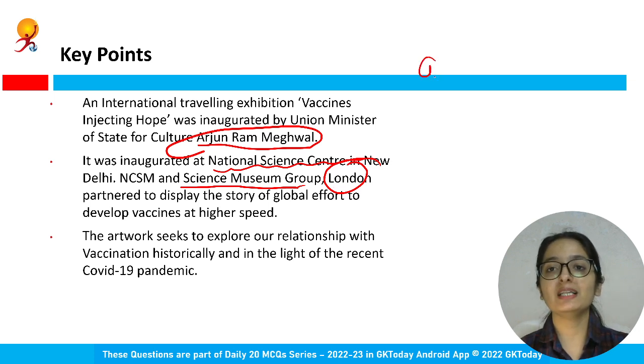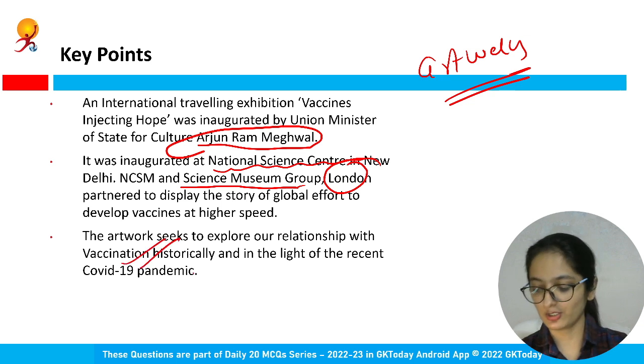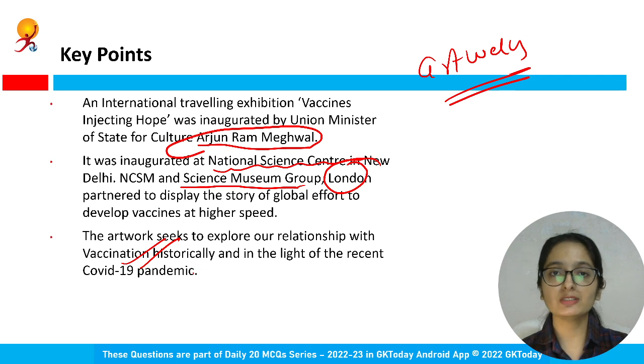You can go to these exhibitions, they want people to understand how we went through this COVID-19 pandemic and the recent development that we have done in vaccines. Also, vaccination is very important. So vaccines, how do they inject hope, right? The artwork explores the relationship with vaccination historically. Please do remember certain other things also.